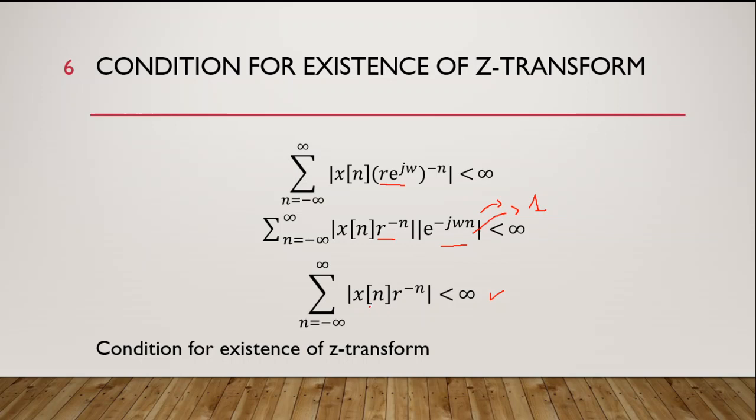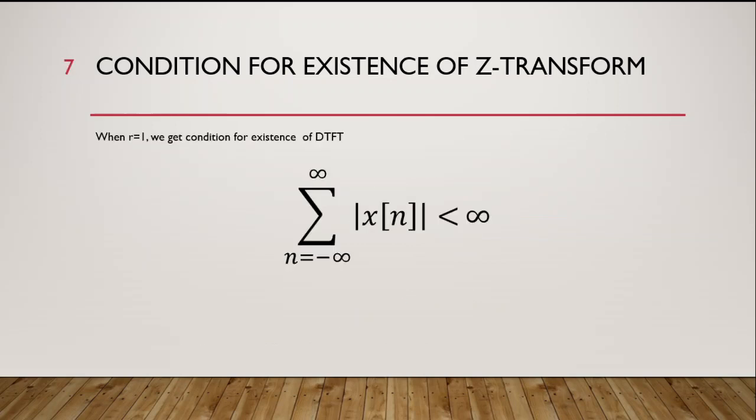Similarly, for z transform, the input signal, which is in discrete form, multiplied by r power minus n needs to be absolutely summable, and this is the condition for existence of z transform.